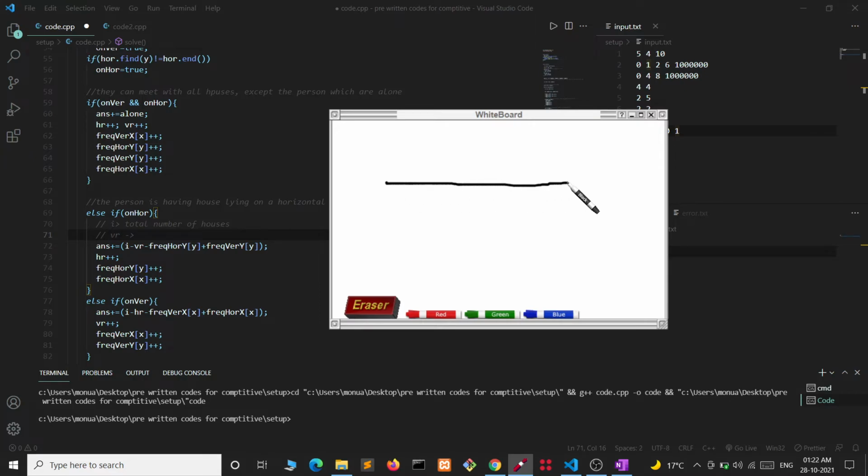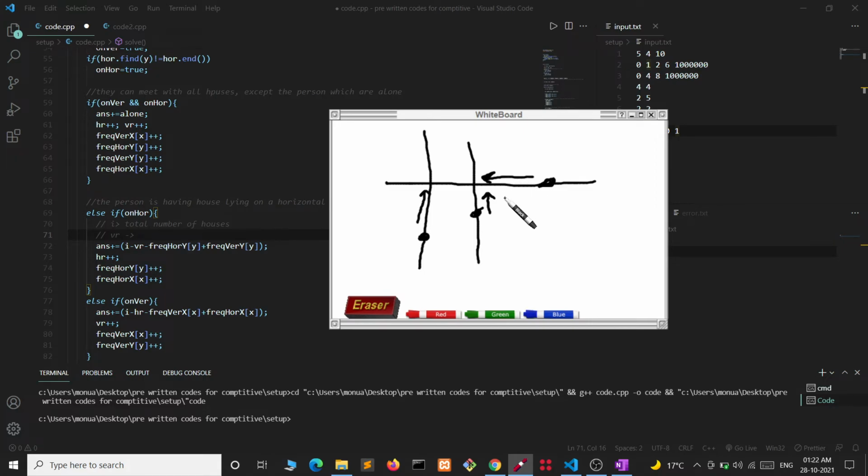If a person is having his house on a horizontal road and there are many houses which are lying on vertical roads, like this, they will be able to meet with them by going up and then going like this.